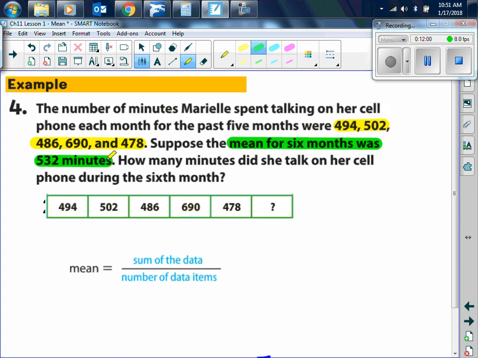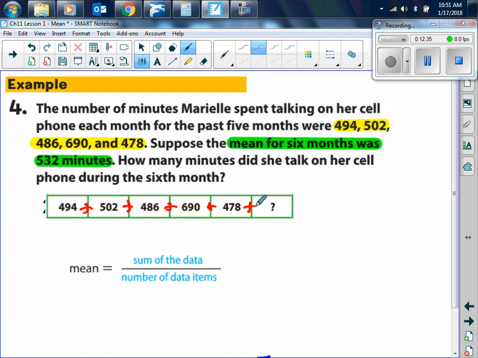The mean for the 6 months was 532. So if I'm going to find the sum of the data, of course, we're just going to add 494 plus 502 plus 486 plus 690 plus 478 plus, do I know what that is? No. And if I don't know what that is, what am I going to use in my equation?